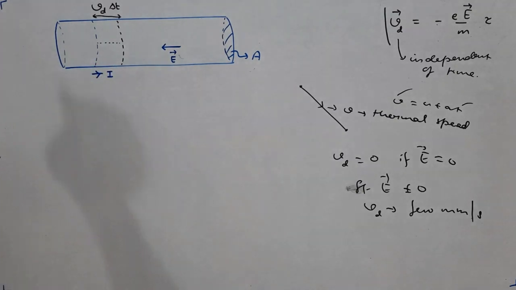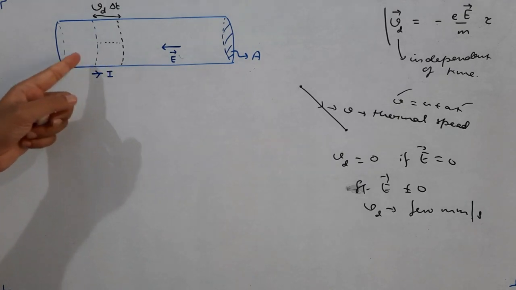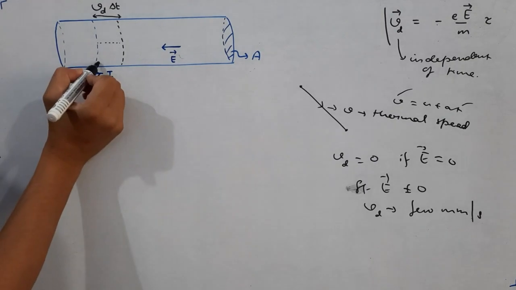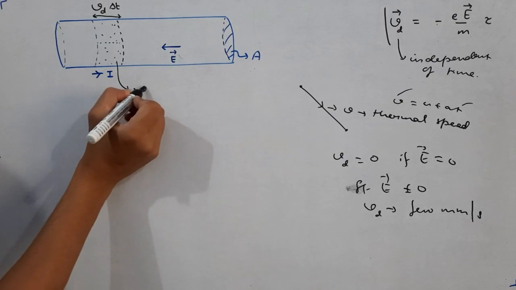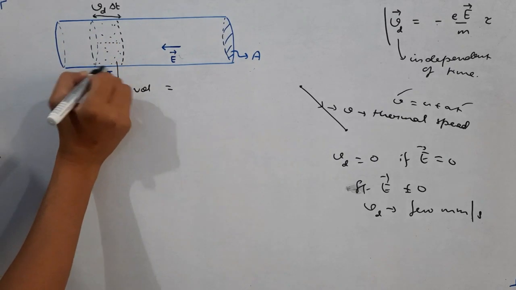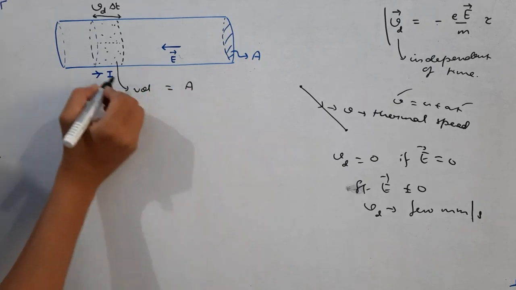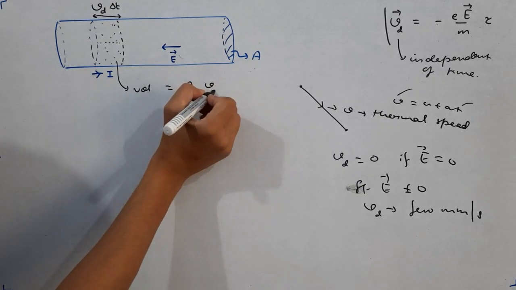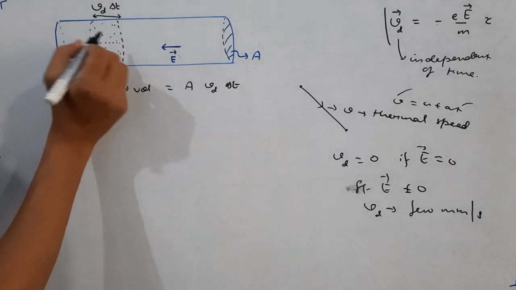Is it clear? If you wait for time delta t at this particular point, then some charges will cross that particular cross section. How many charges will cross? Those charges which have crossed will lie in this particular volume. Now what is the volume of this cylindrical element? The volume, you know, is equal to area of base into length, this height or length, whatever you say. This area is A and this length is nothing but Vd delta t. This is the volume of this part.